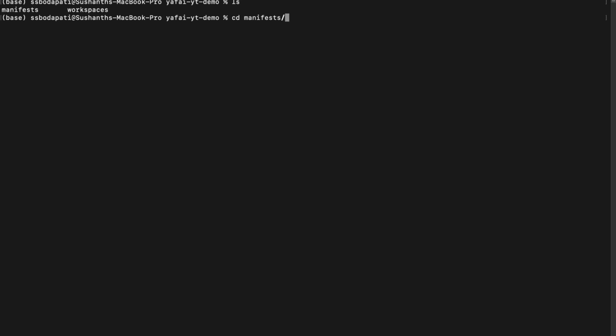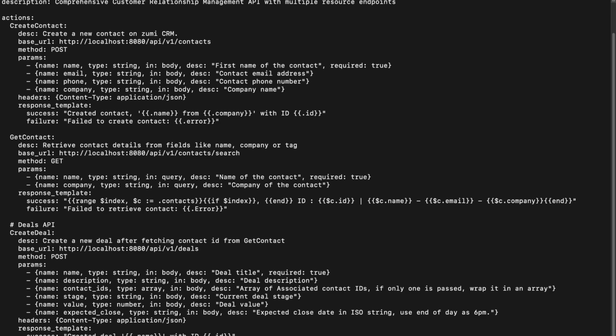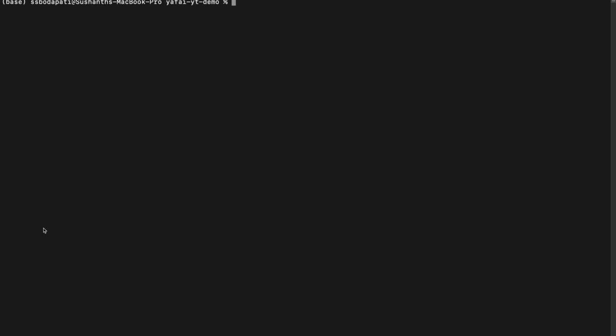So the manifest file for today's demo is a set of definitions of the APIs that we just saw on the mock CRM. We can create contacts, get contacts, and create new deals. I'm just integrating a subset of these APIs to demonstrate the capabilities of the skill server.